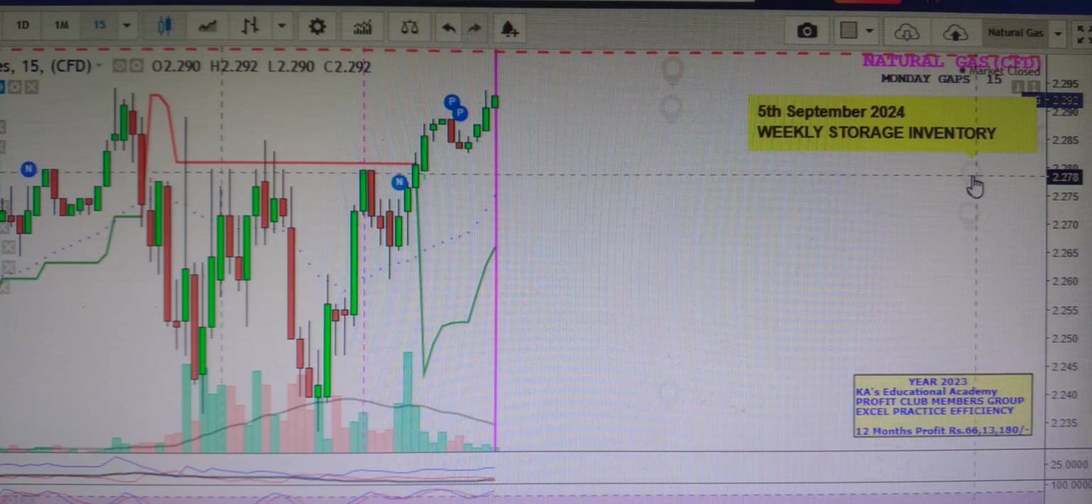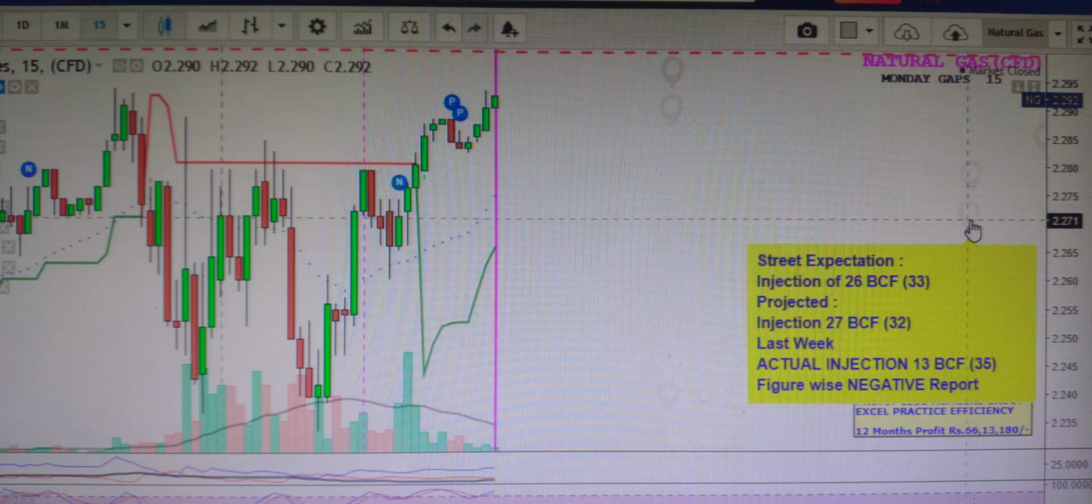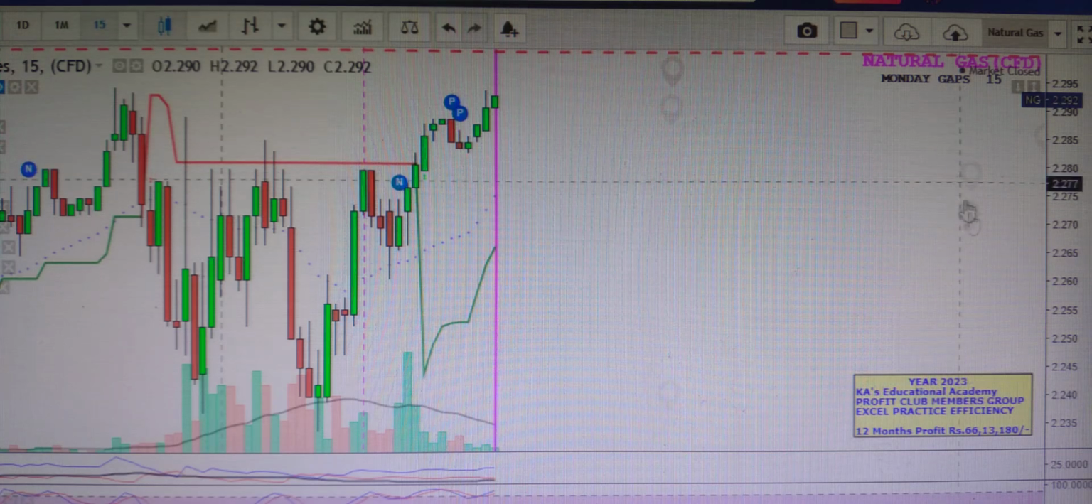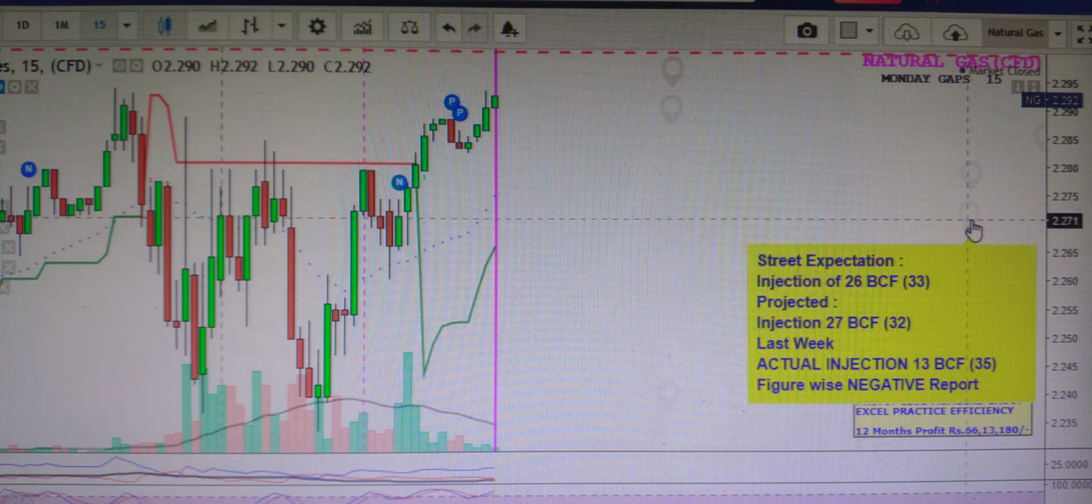Now the 5th September inventory: the street expected injection was 226 BCF, the last week was 33, whereas the projected injection was 27 BCF, where the last week was 30. The actual injection this week is 13 BCF, whereas last week was 35. Figure-wise, this is a positive report, not a negative. This was meant to be a positive report this week, the previous one was negative.